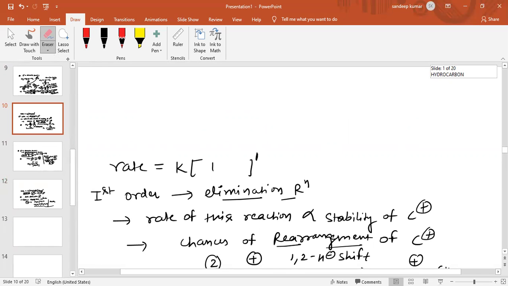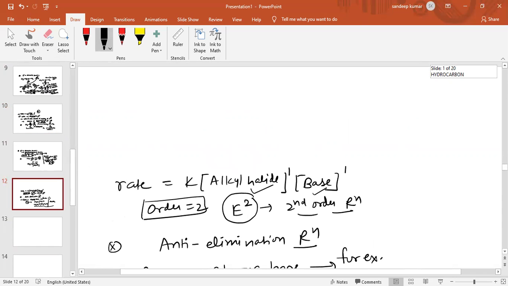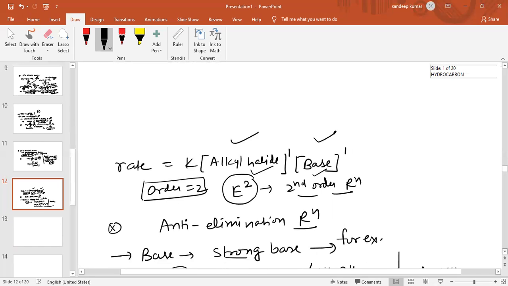So rate depends only on the concentration of alkyl halide raised to the power 1. So the order of E1 reaction is 1. Similarly, here rate depends on alkyl halide concentration, and also on the base concentration.